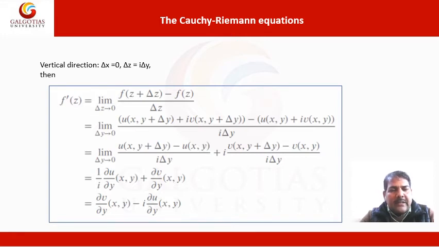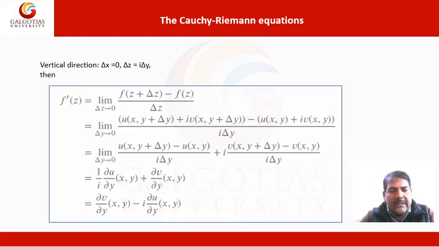Then f dash z is equal to limit delta z tending to 0, f(z plus delta z) minus f(z) divided by delta z, which is equal to limit delta y tending to 0, u(x, y plus delta y) plus iota v(x, y plus delta y) minus u(x, y) minus iota v(x, y), divided by iota delta y.